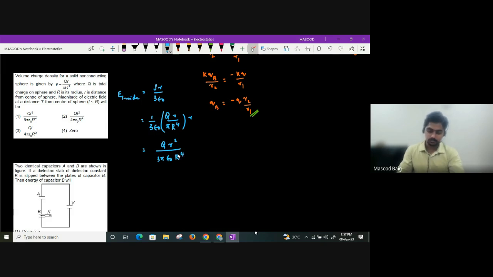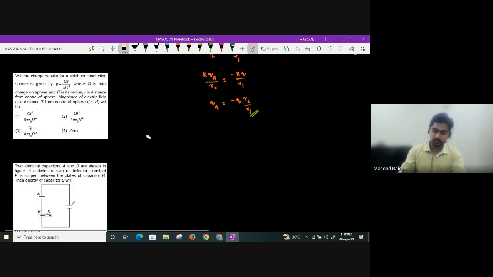Yes or no? There is no option. Volume charge density for a solid non-conducting sphere is given as QR. Achha, it is a non-uniform distribution. Sorry guys, it should not be done like this. If it is a uniform distribution, you can do it like this. But as you can see, rho value is changing with r, guys. It's a very good question. So let us do that question, guys.